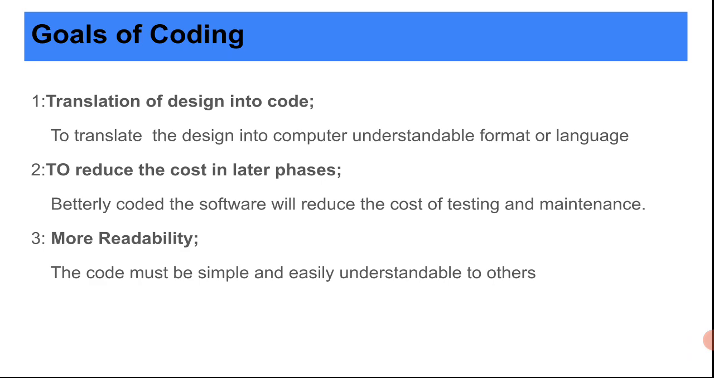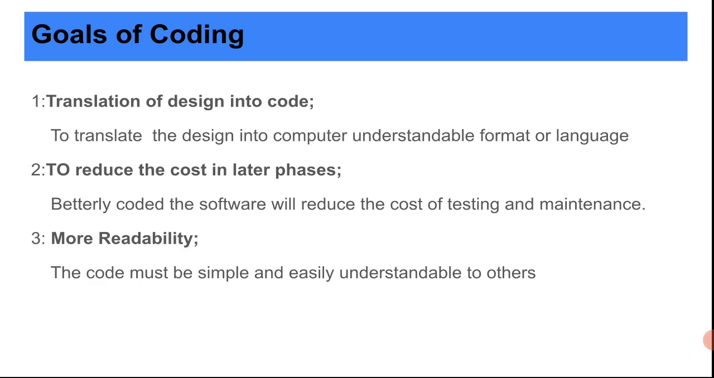When we are designing software, we make a simple design with all these classes, objects, functions, and variables. So this function will execute this process, and that is why we design the whole system. Coding just translates the design into a computer-understandable language. We call these the programming languages. So that is the translation of a design into code, and that is one of the goals of coding.